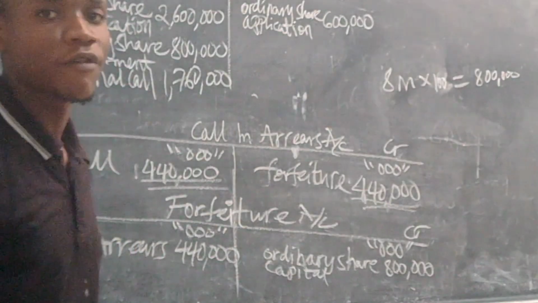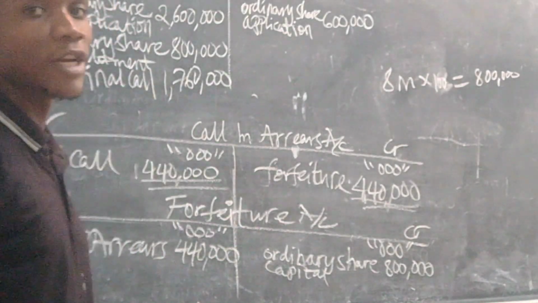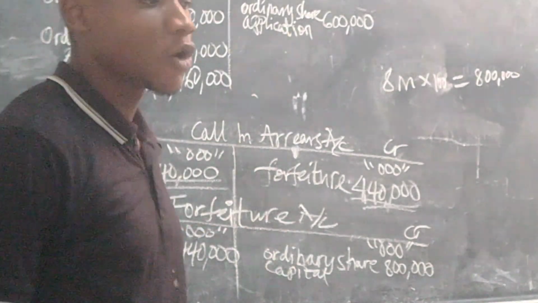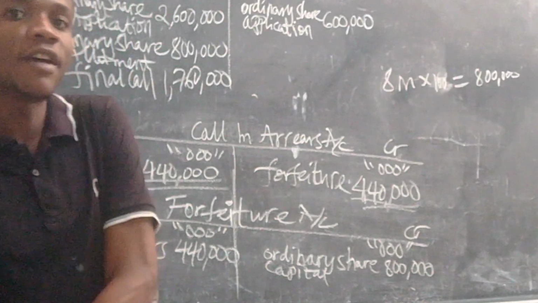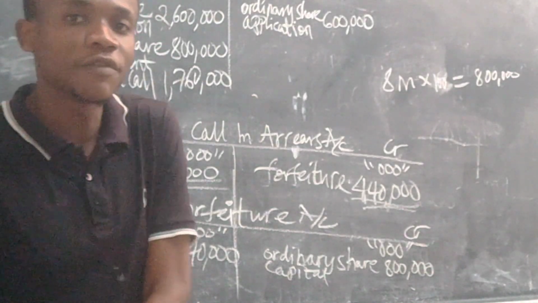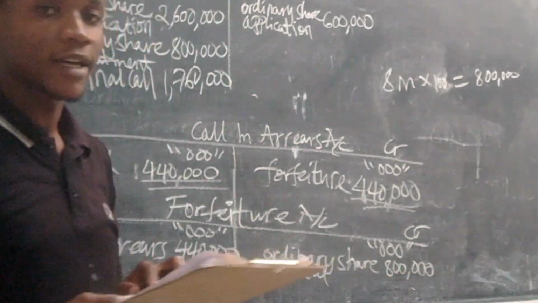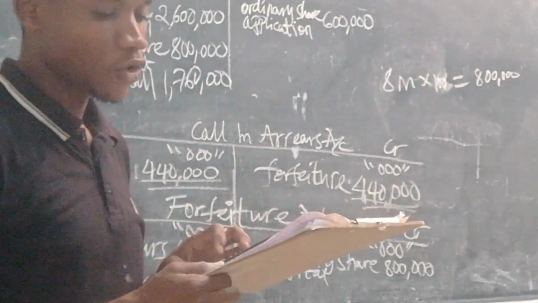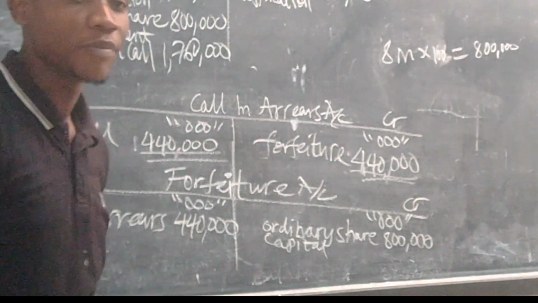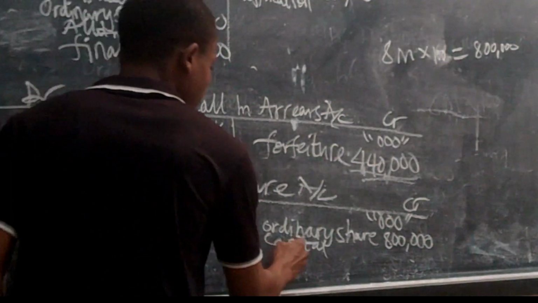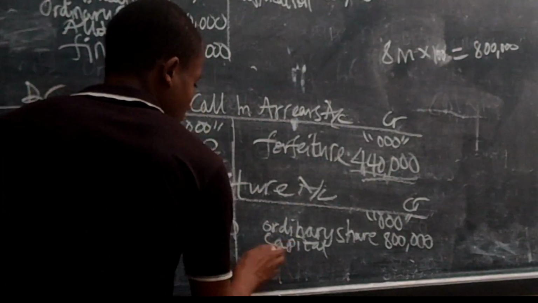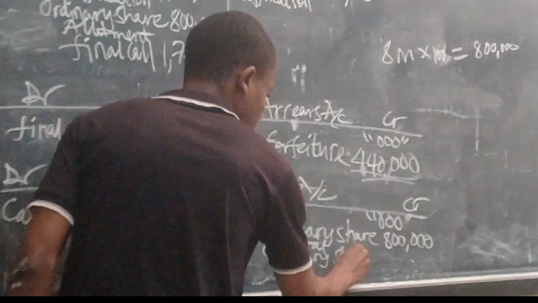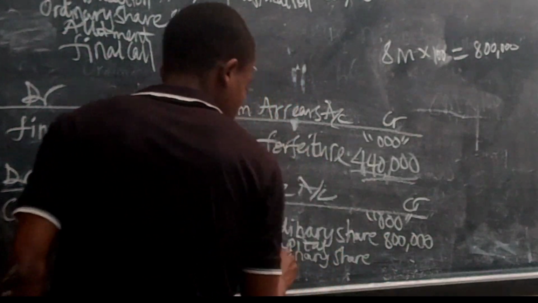These shares which were forfeited included premium, right? The value of premium was 25. So you take 25 shillings times 8 million, you'll get 200 million. So you say these shares contain ordinary share premium. How much? 200 million.